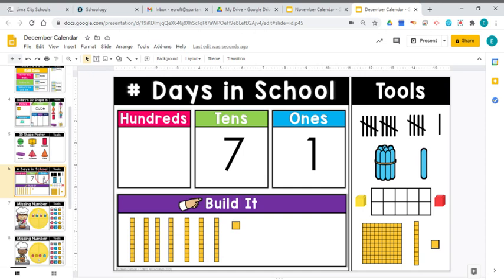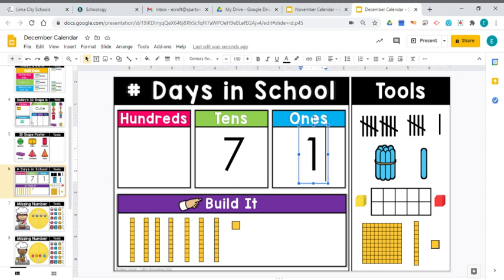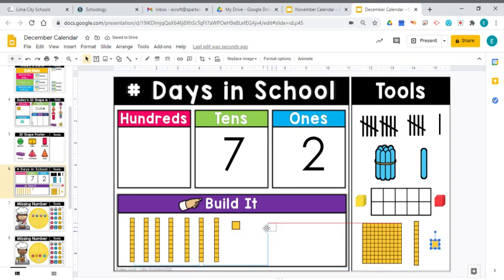All right. We had 71 days of school yesterday. When we are counting 71, then comes 72, right? 72. So let's go ahead and grab another cube. Got to grab another one. And let's take a look at our place value. Now we have hundreds, but we haven't had a 100 day of school yet, so it's empty. We've got tens. And in our tens box, we have 7.